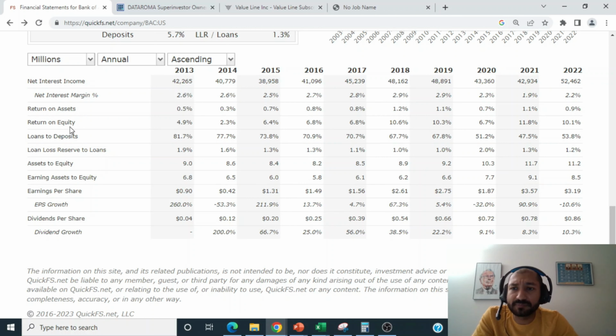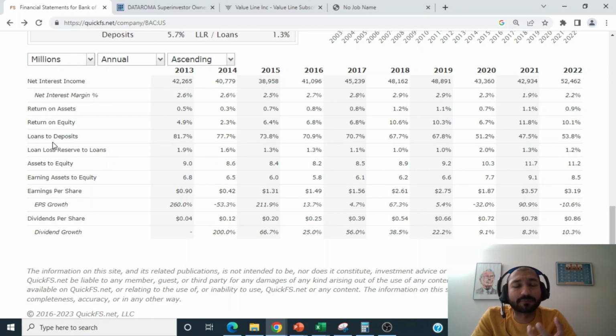Next is the return on equity. The return on equity is the ratio of the company's income to its shareholders' equity. Back in 2013, the company's return on equity was at 4.9%, and for the year 2022, it's at 10.1%. Ideally, we want to see companies with high return on equity numbers while making sure that the company is not overly leveraged. Next, we have the loans to deposit ratio.